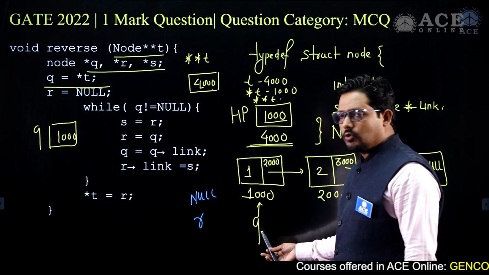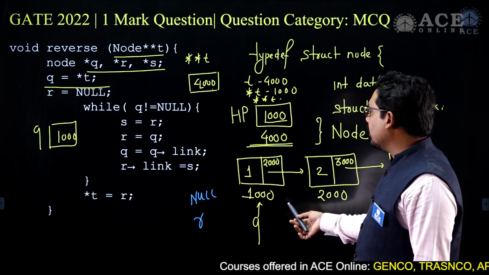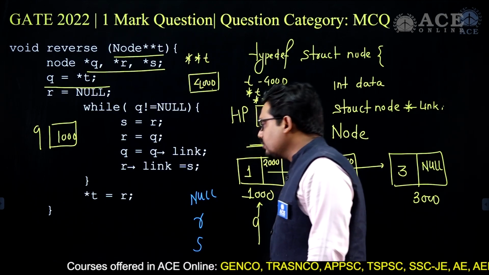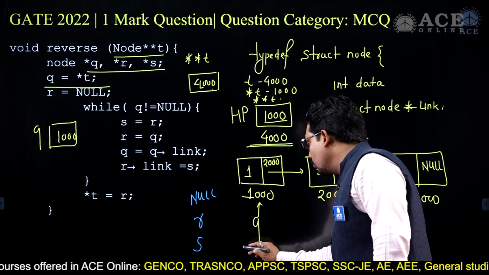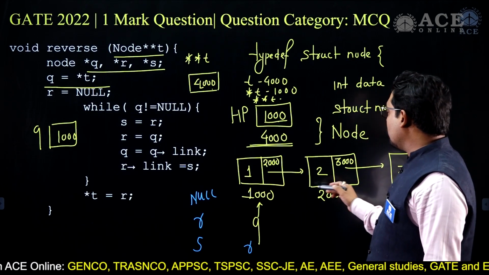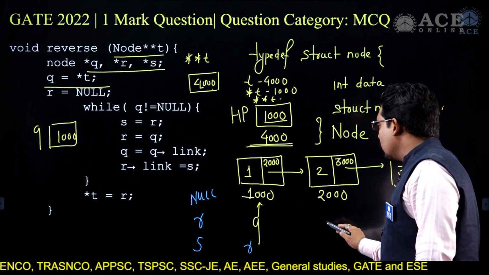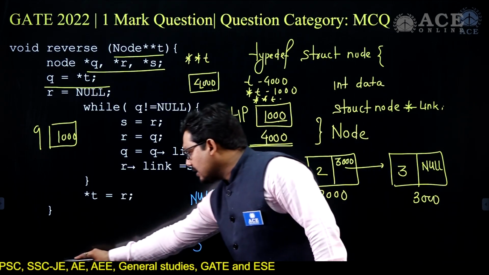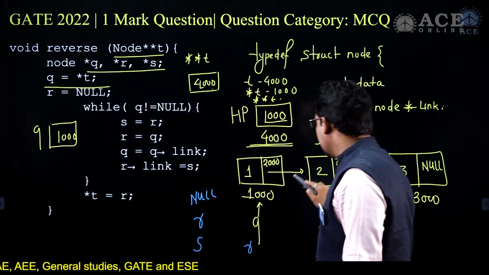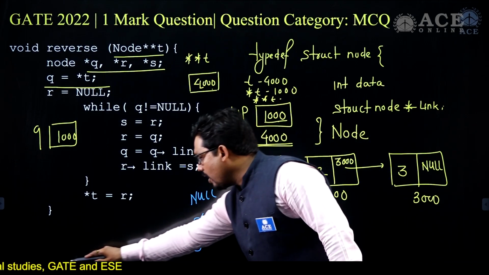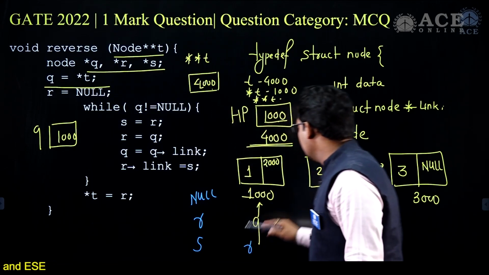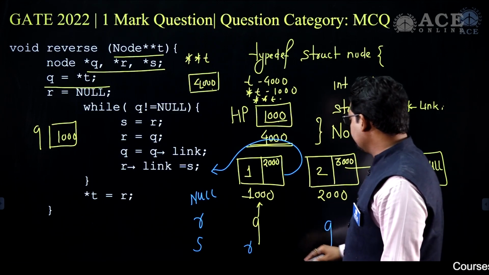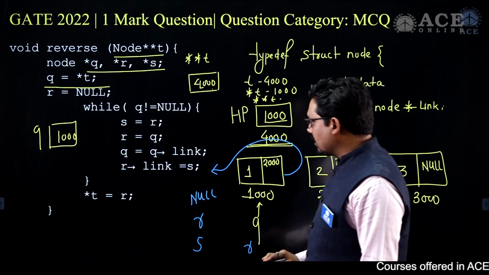Now, while Q is not equal to null, S is equal to R. So S becomes null, R is equal to Q, R comes here, and Q is equal to Q pointing to link. And R pointing to link is equal to S, and that means in this case I'll take this link out, and I'll point this link to S, which is right now null. Done. One pass is completed.